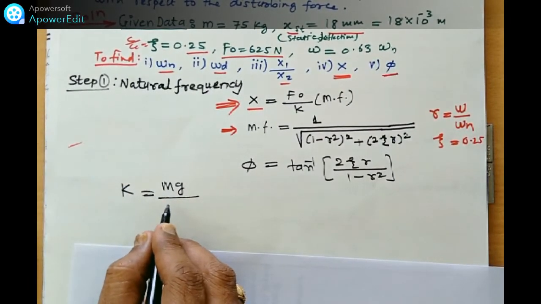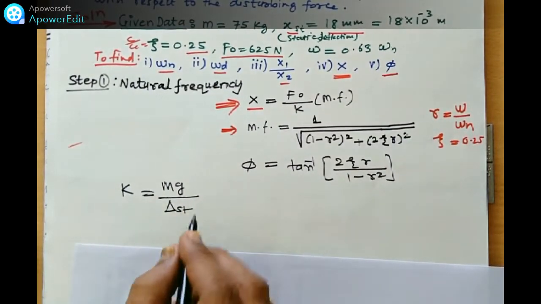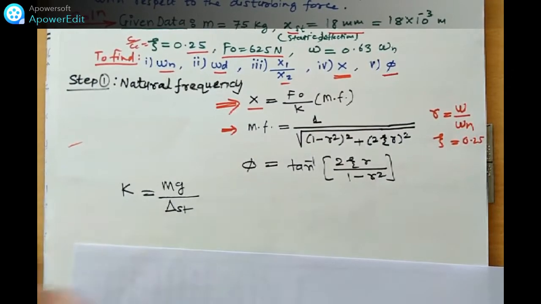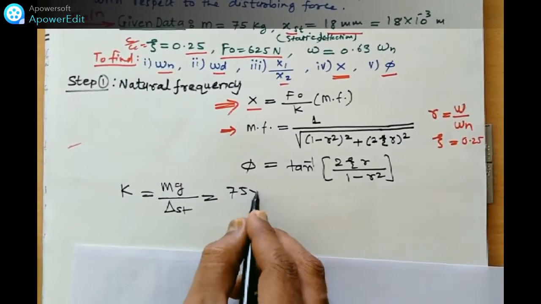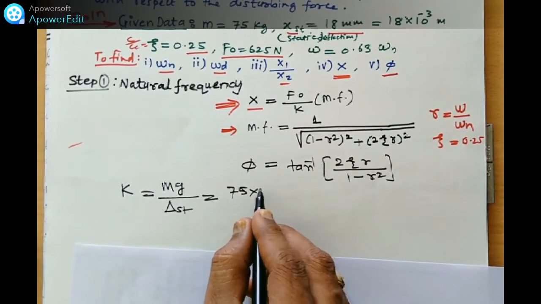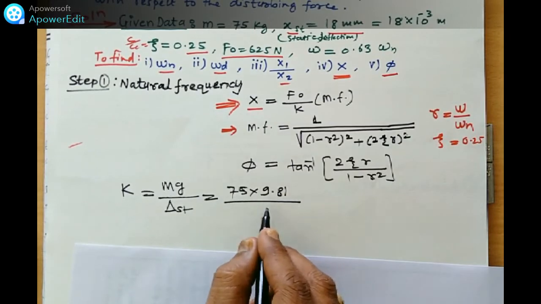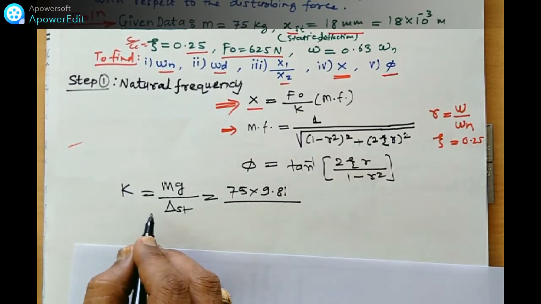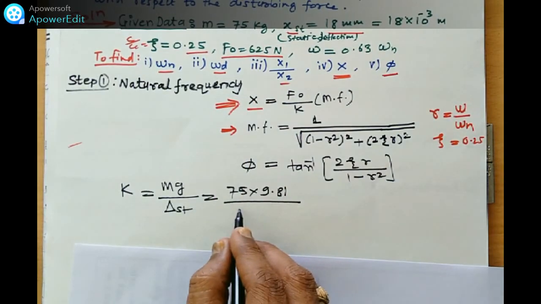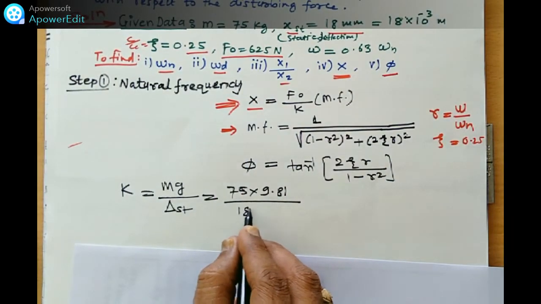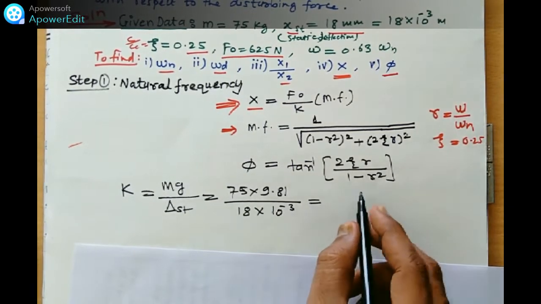With deflection delta ST, we can calculate from this relation the value of K. So 75 into g, 9.81, upon this value delta ST means XST. XST here written is 18 into 10 raised to minus 3. So what will be the value of K?